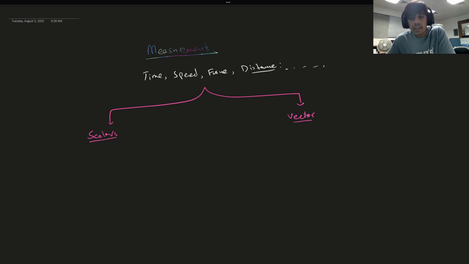Scalars are very simple. These are the quantities that can be completely represented by just a single number. We call that number a magnitude. Okay, what does that mean? I will explain that in a minute. So scalars are the quantities that only require a number to represent, and we also call that number magnitude. They only require a number to be completely explained.